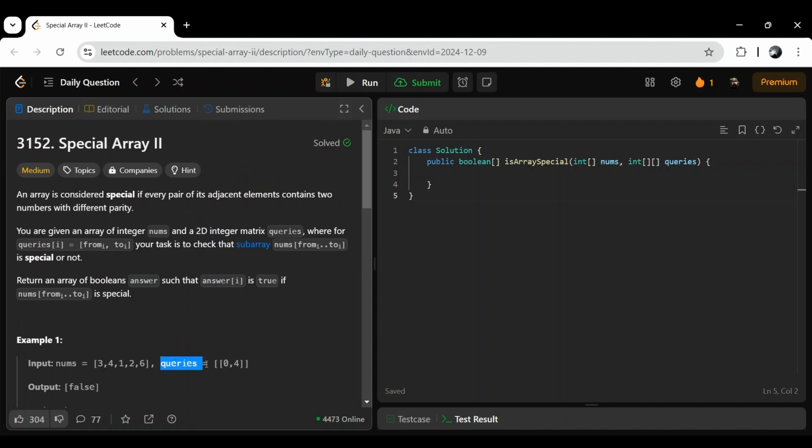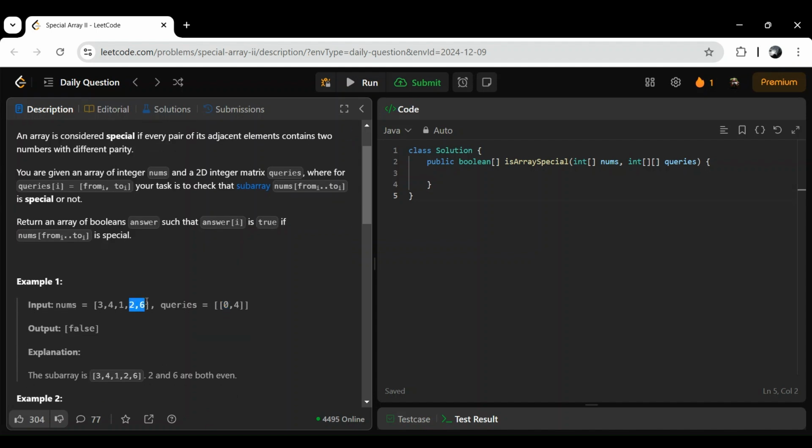Similarly we can add all the pairs in the map, and then I will traverse our queries, and I will check from 0. If we use a TreeMap, then we have the ceilingKey method, which will return the least key greater than or equal to the value we pass. Let's say I pass 0, and we have 2 and 6 in our map. I want the ceiling key for this 0, then it will return 2, and from this 2 I can get 6 as its value. 2 and 6 are key and value.